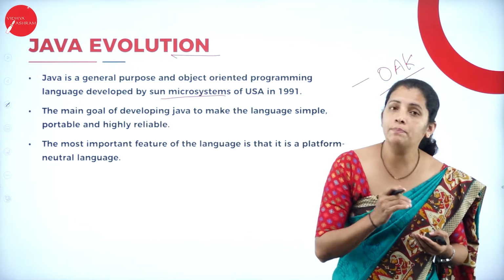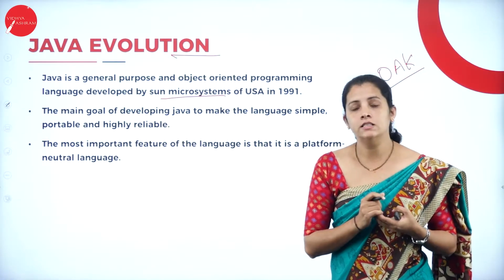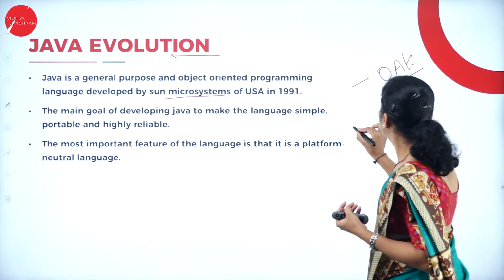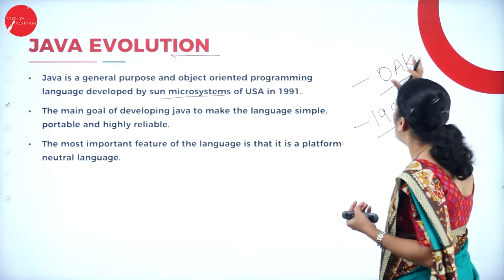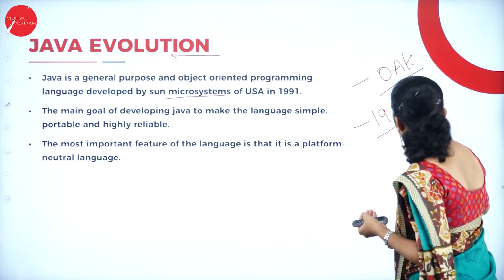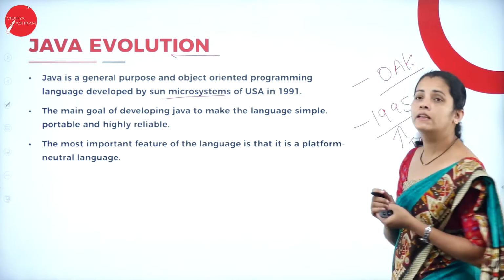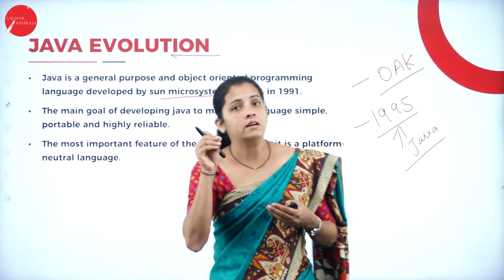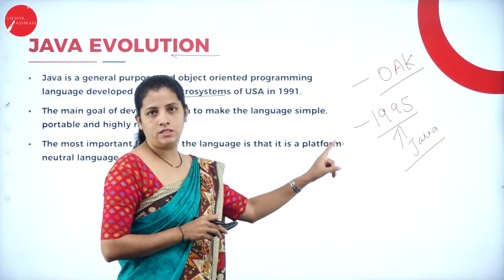And who developed this programming language? That is nothing but James Gosling. And in the year 1995, OAC was renamed by the programming language name Java.